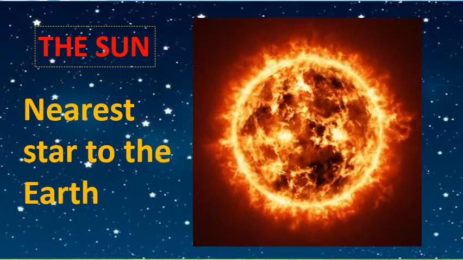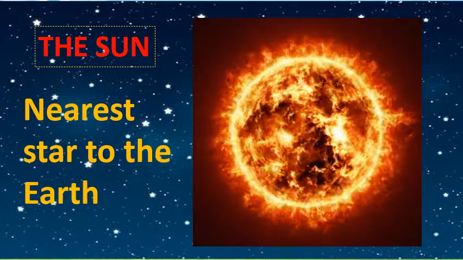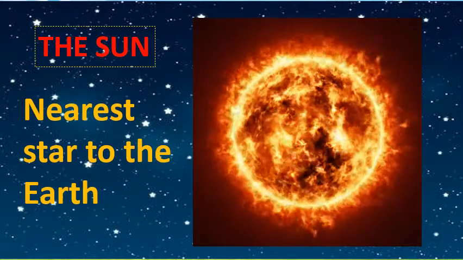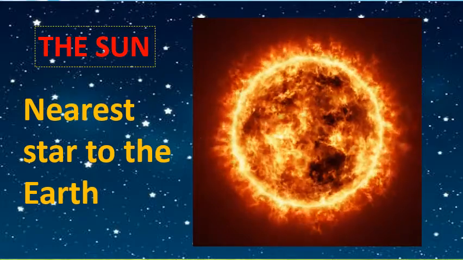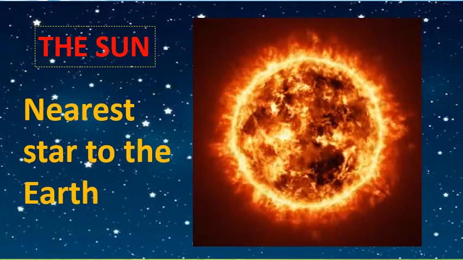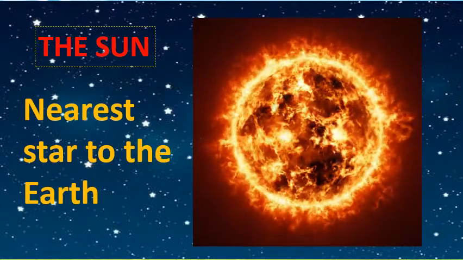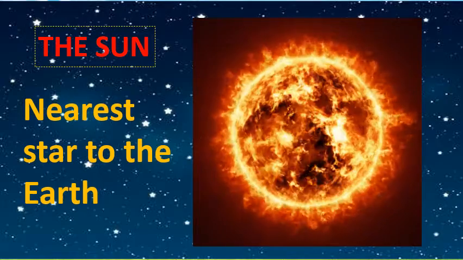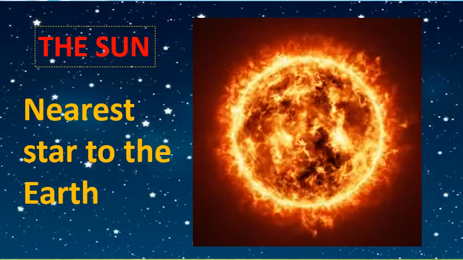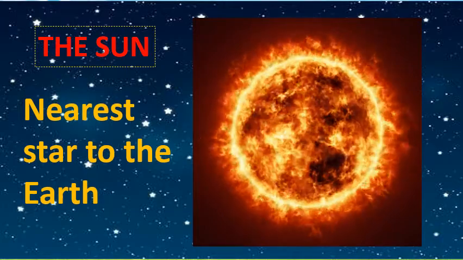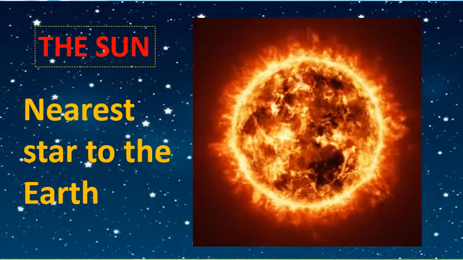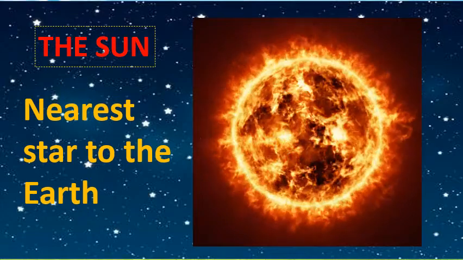It is very near to the earth, so it appears big and brilliant. In its bright light during the day, we cannot see other stars. The sun gives us light and heat, that we all know, right? Means the earth gets the light and heat from the sun.